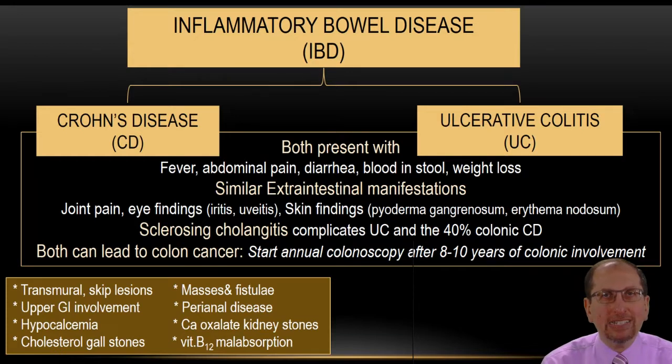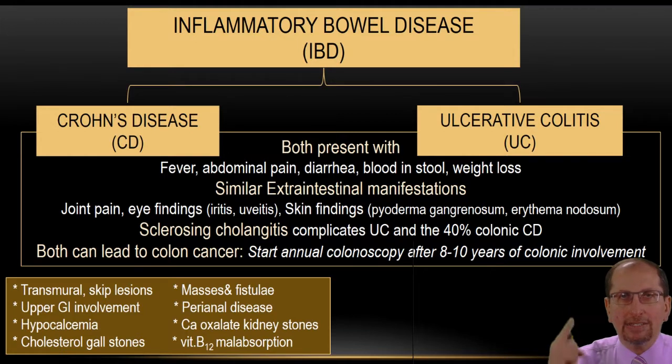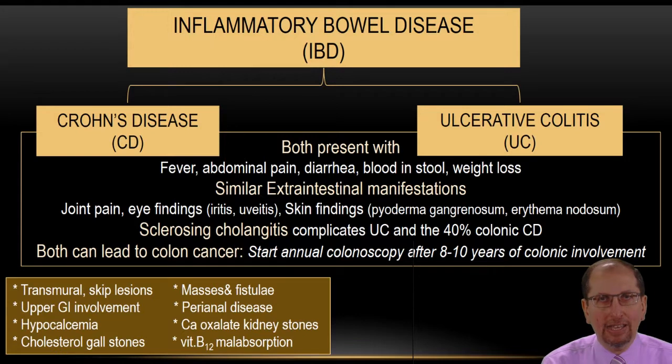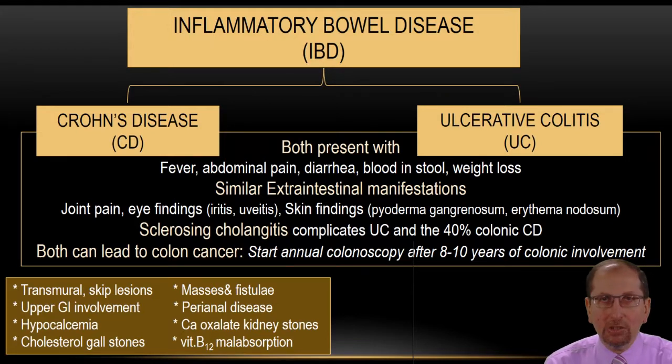Crohn's disease can affect the upper GI or the lower GI. It can affect any part of your GI tract, starting from mouth to anus. No part is immune in your gut against Crohn's disease. But you have skip lesions. Not all areas in your GI tract are going to be affected. And the affected area, the whole thickness is going to be affected.